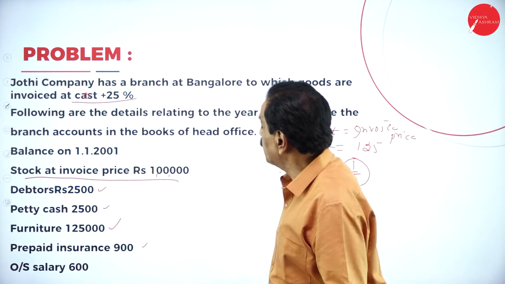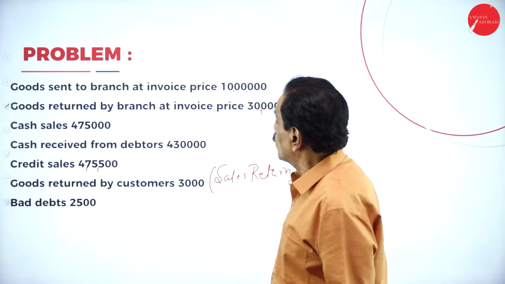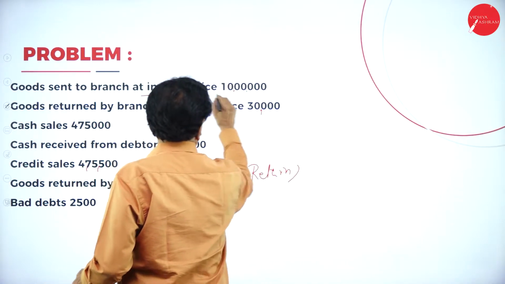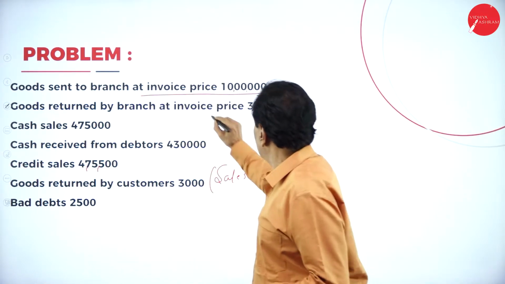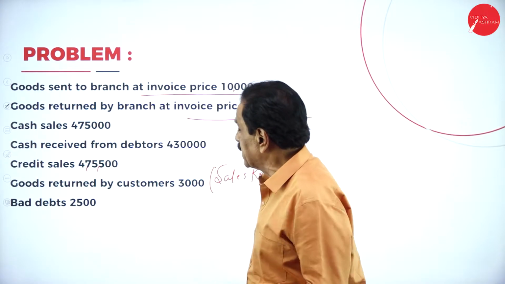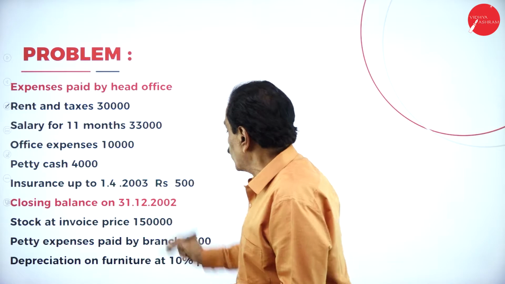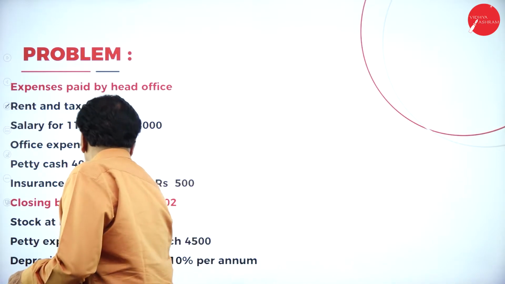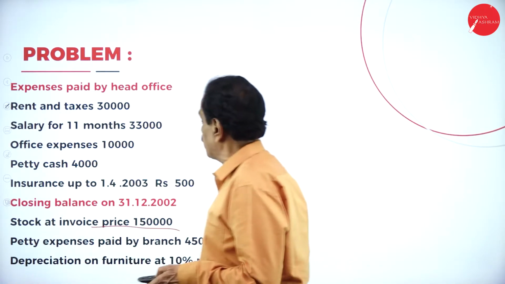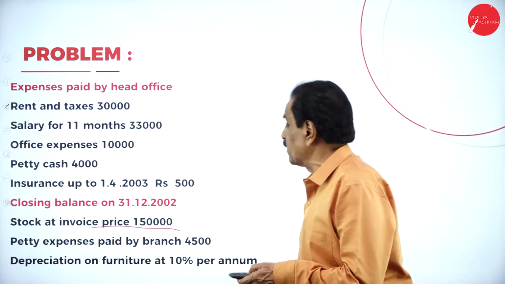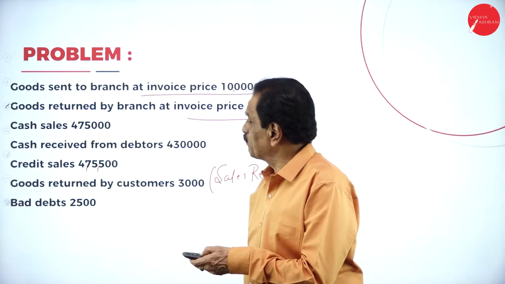Whatever goods are sent to branch are at invoice price. Goods returned by the branch are at invoice price. Then your closing stock on 31st December will also be at invoice price. Then depreciation on furniture is 10%. We'll go with the problem.